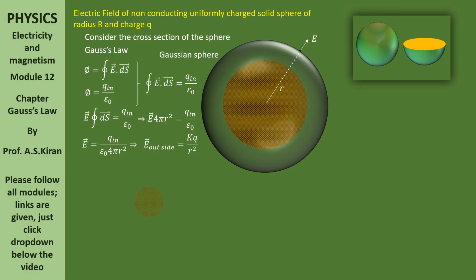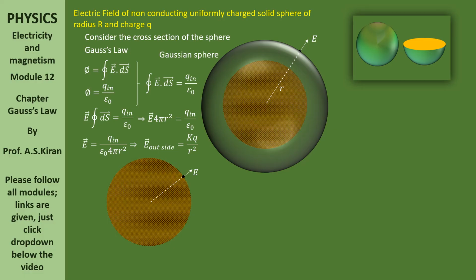Now, once again in this case, we are going to find the electric field on the sphere. Let us consider a point on the sphere. Observe this cross section. Yes, there is a point on the sphere. At that point, we are going to find the electric field. How far is that point from the center?